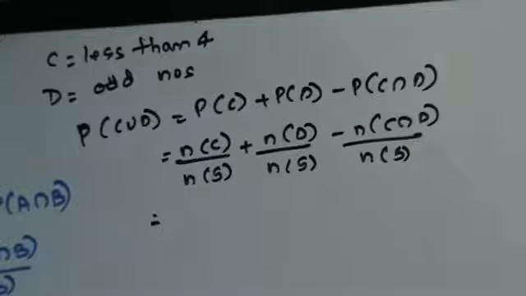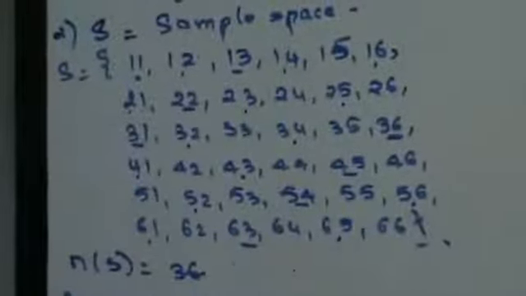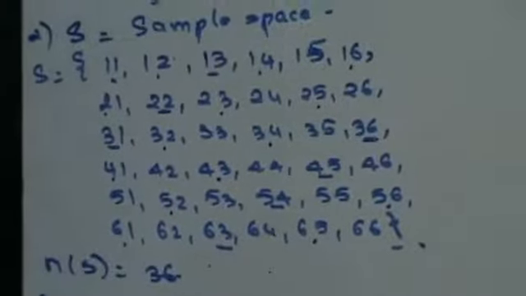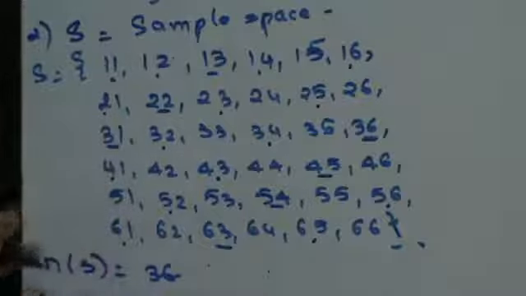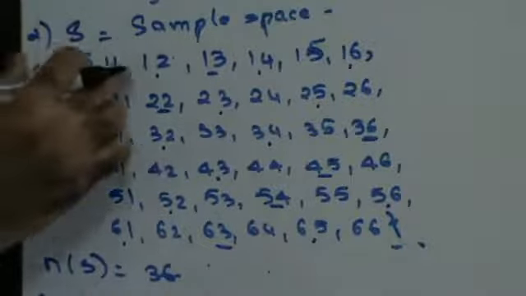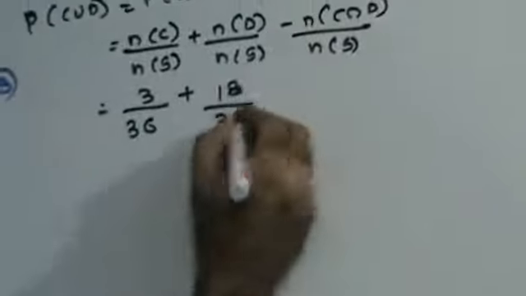Now, less than 4. 2, 3, 2 numbers here. Less than 4. 1 number here. That's it. So there are only 3 elements which are less than 4. Plus, next part we are saying odd number. There are going to be 18 odd numbers because there are a total of 36. So every second number is going to be an odd number. So there are going to be 18 odd numbers.